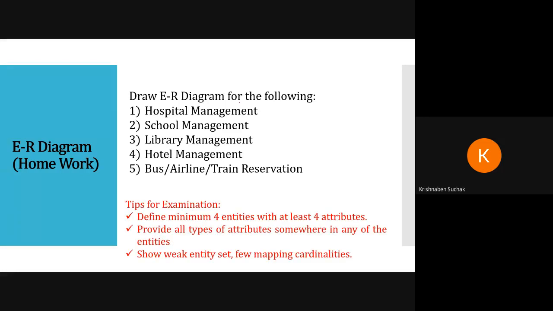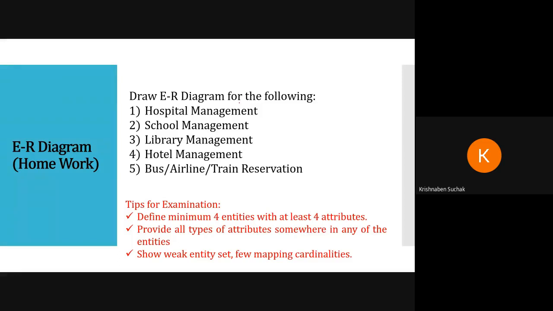See, tips for examination. In the examination, if you want complete marks for the diagram, because if the diagram is correct, no one can cut your marks. In theory they can cut your marks, but in the diagram, out of 7, if you do the diagram in your own way, there is still a high chance that you will get 5 to 6 at minimum. You can get 7 out of 7, but 5 to 6 at least you can get.